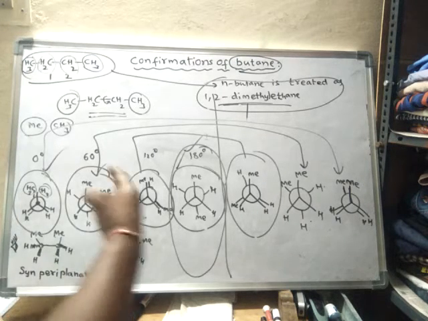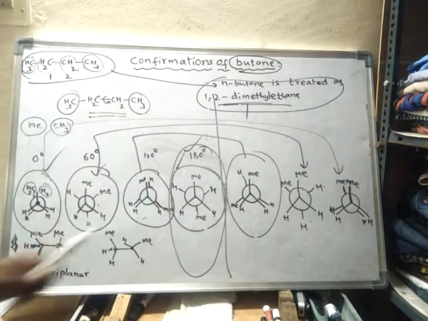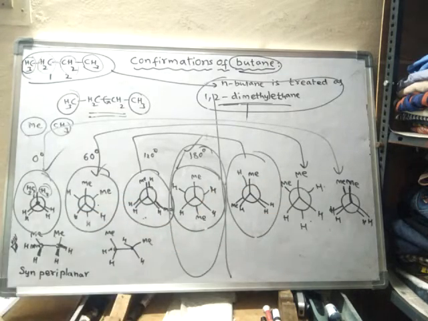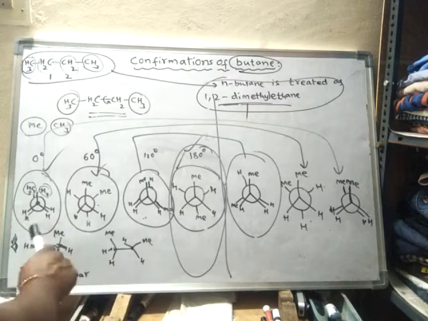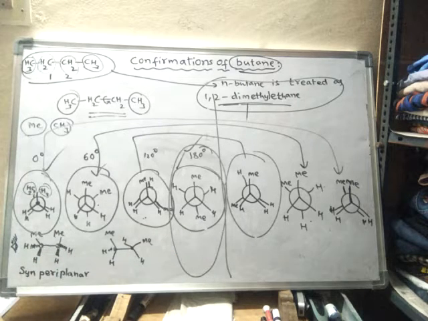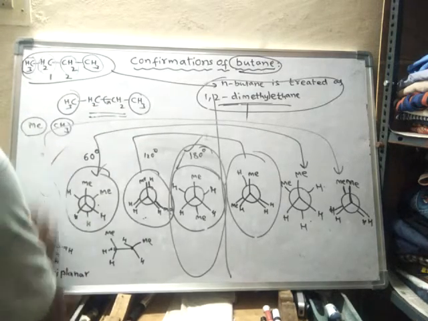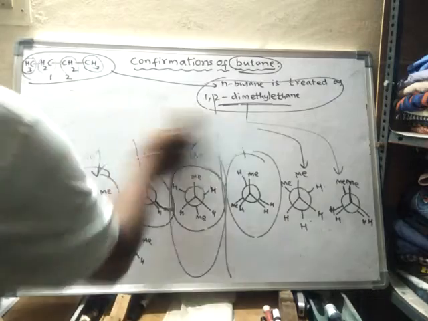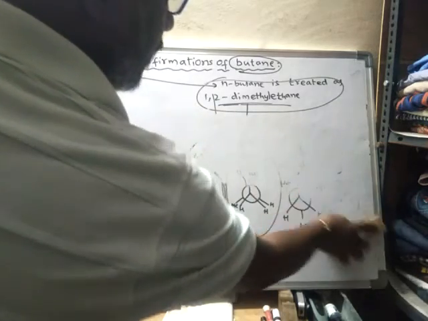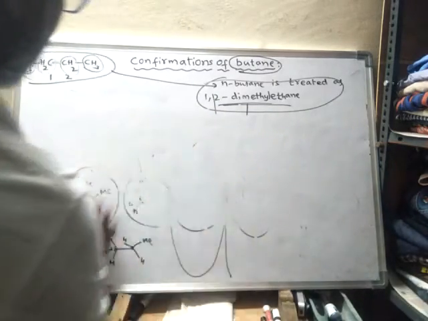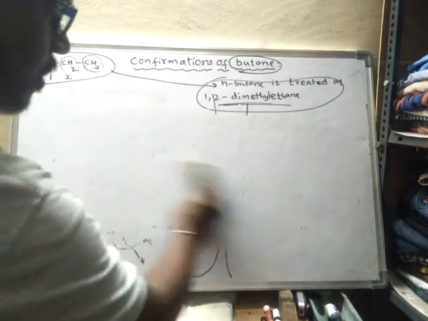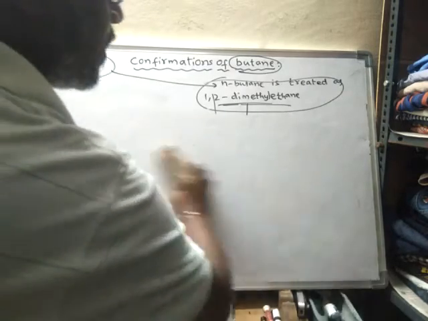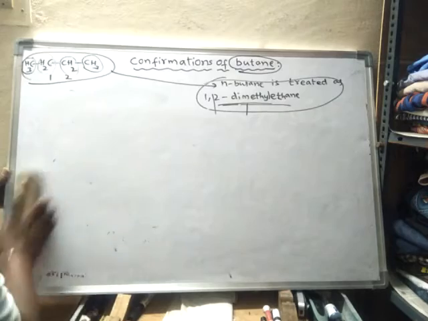See, if I draw the energy diagram, these are the conformations. So these are the four types of conformations which are formed in butane. Okay, if you see the energy diagram, or how the stability diagram looks, how the energy diagram of butane will be, so we will learn.